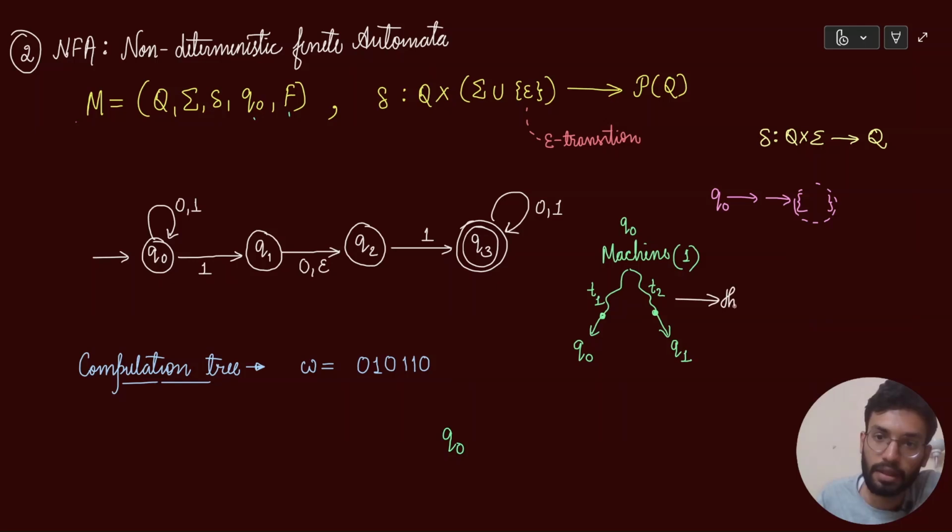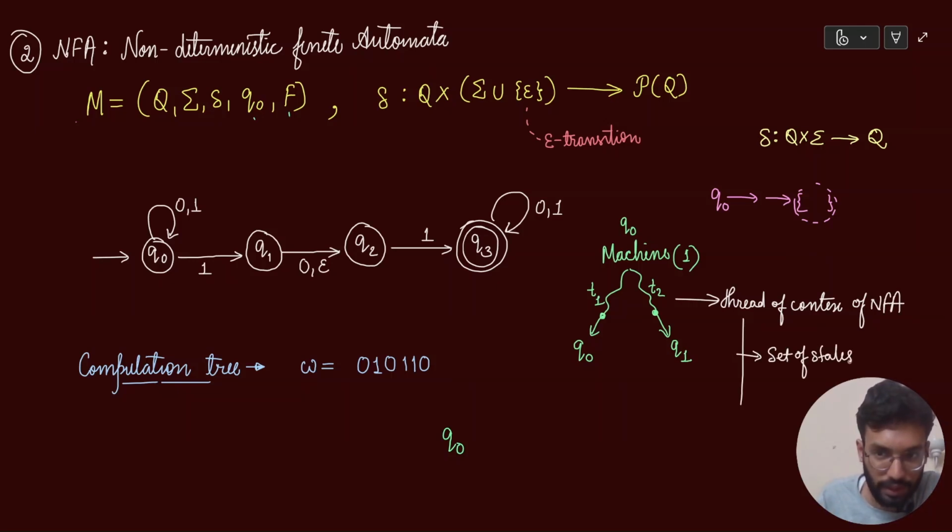So let me write it. What do you mean by a thread of context of my NFA? So कोई भी NFA machine है, उसमें thread of context निकालना है. So you need to have a set of states which you are at. Because किसी भी particular point of time पे you can be at multiple states together.